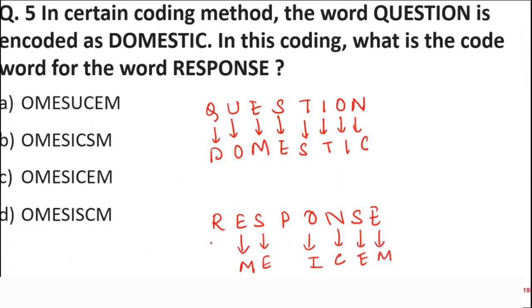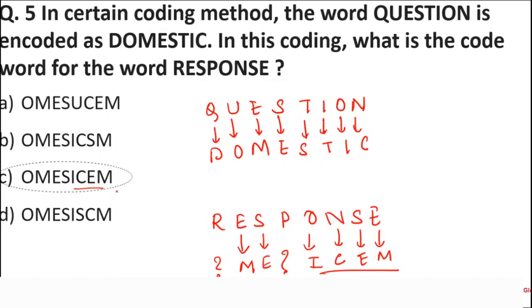Okay. So now some student might be thinking, ma'am, we don't know what R and P are, how should we encode R and P? No problem, students. Whenever such a question comes, just try to look at the options. Don't panic. Like we don't know what R is, we don't know what P is. Just look at these options. If I look at the last four letters, I, C, E, and M, can I see I, C, E, and M in more than one option? No, only one option has I, C, E, and M at its end. That is why C is the answer. Got it, students?